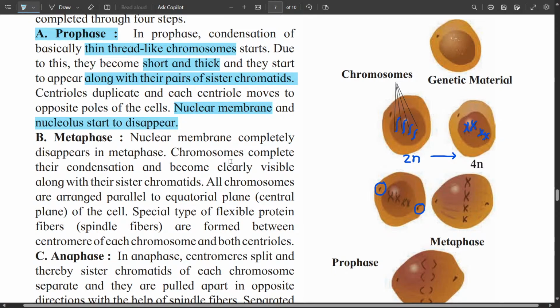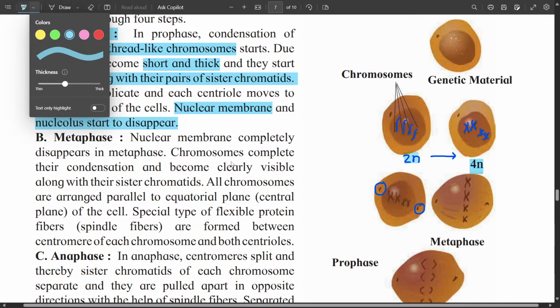That means here the cell is preparing itself to divide the chromosomes. For that, what will happen? First, the chromosomes will become short and thick. Then they will be replicated. 2n chromosomes will be converted into 4n chromosomes. Then centrioles will duplicate, and they will move to the opposite poles of the cell. Nuclear membrane and nucleolus will start to disappear.